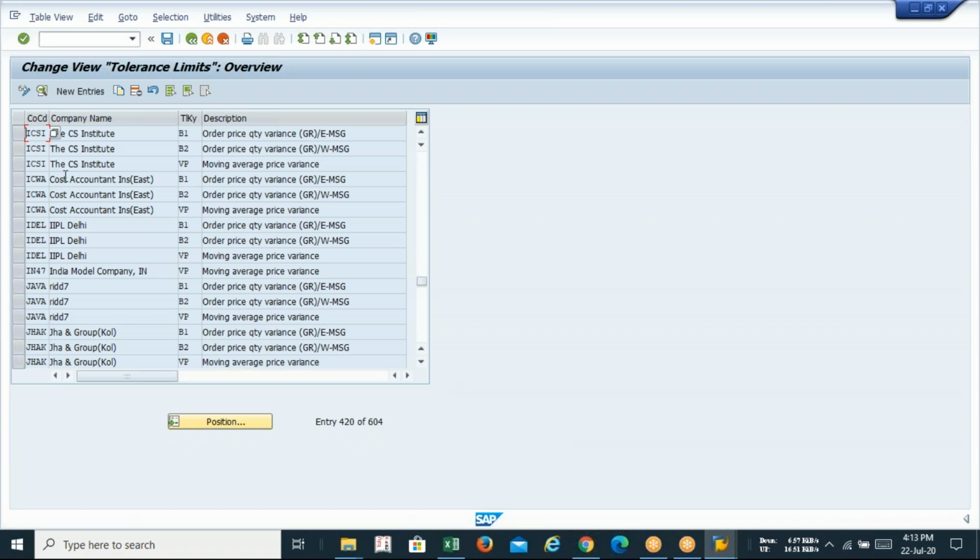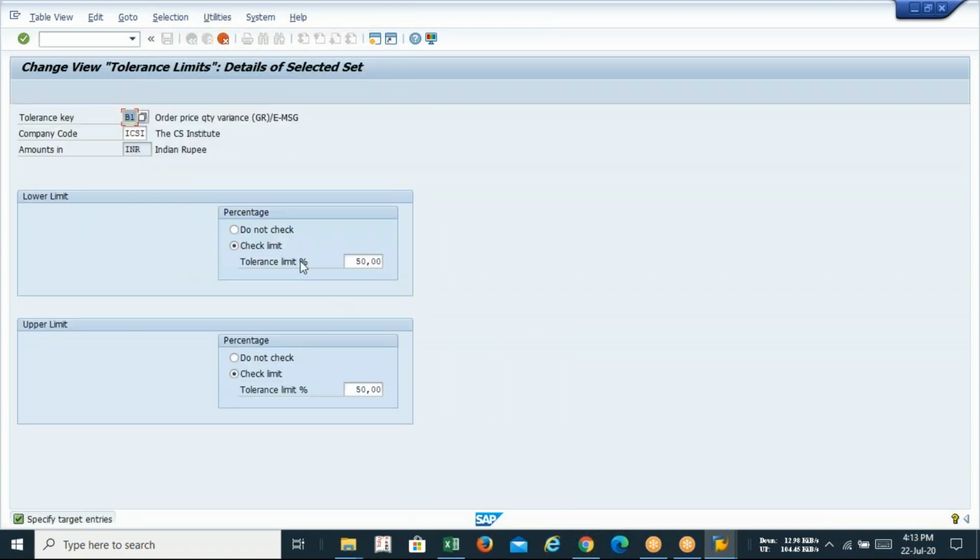Okay. So 1, 2, 3. Then copy. You can see again that the limit here I have mentioned is 50%. You can reduce it to 5%, same as purchase order, but here the tolerance keys are different. That was P and AC.